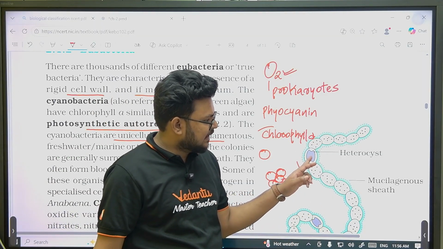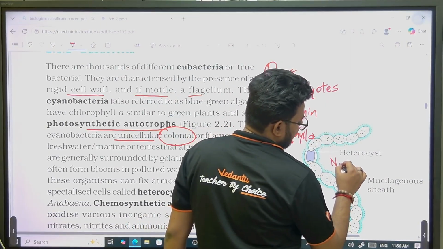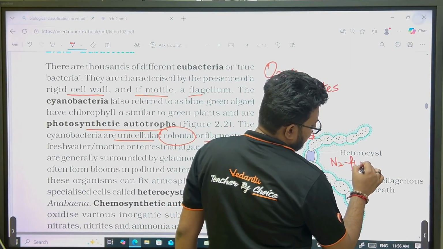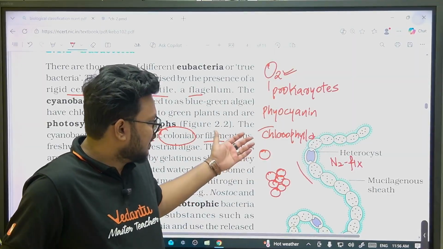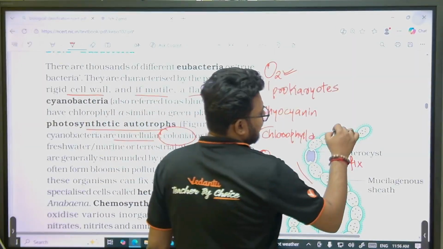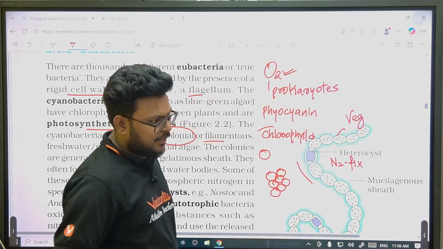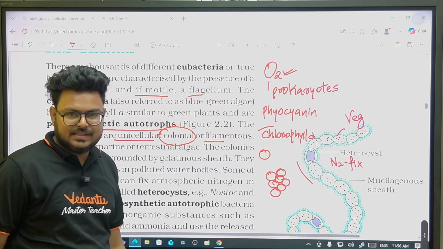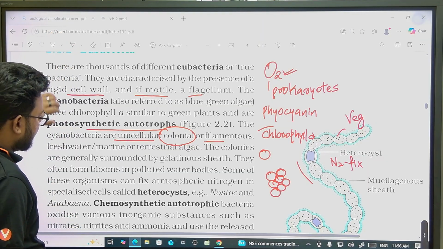They have a specialized cell called heterocyst that participates in N2 fixation. Photosynthesis does not take place in the heterocyst; it takes place in other cells, called vegetative cells. You can see the entire filament is surrounded by a sheath of mucilage.